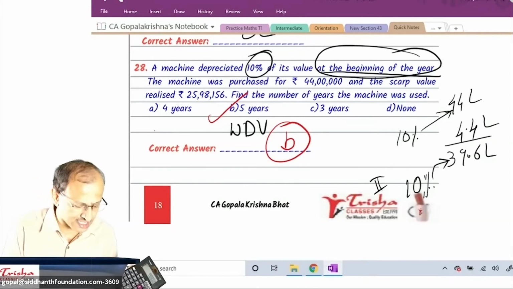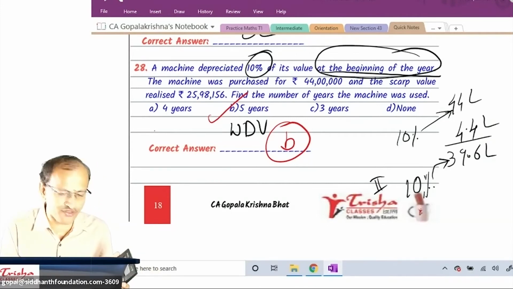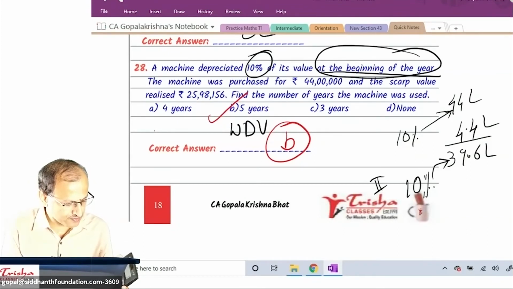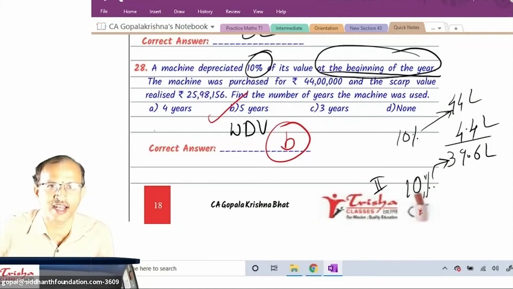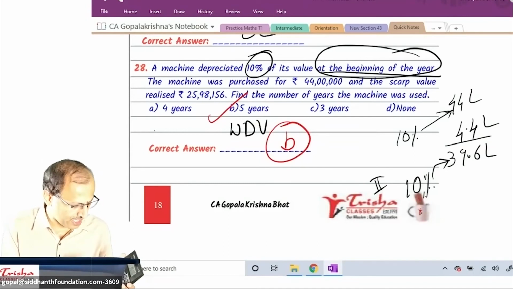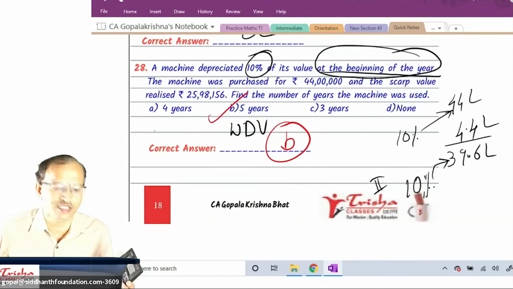44 lakh? Yes. Minus, all of you try with me, minus 10%. Tell me what is your answer in your calculator? 44 lakh minus 10%. Is it 39 lakh 60,000? First year over. Minus 10%, second year over.